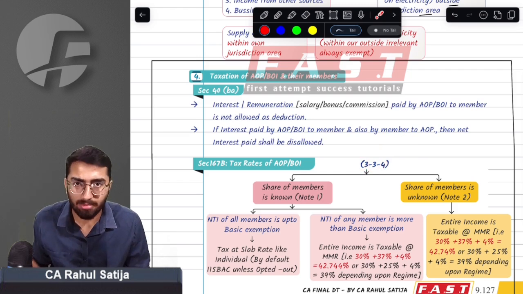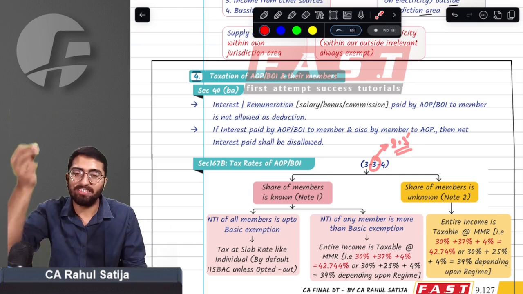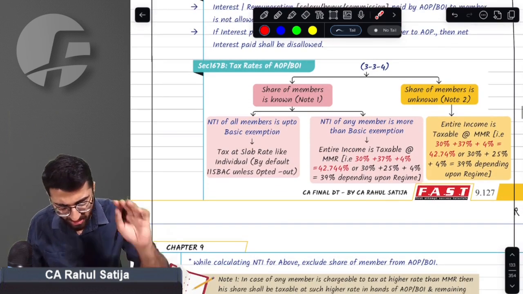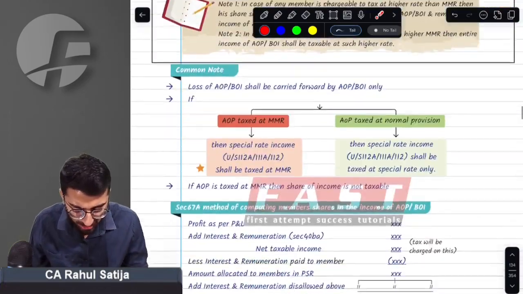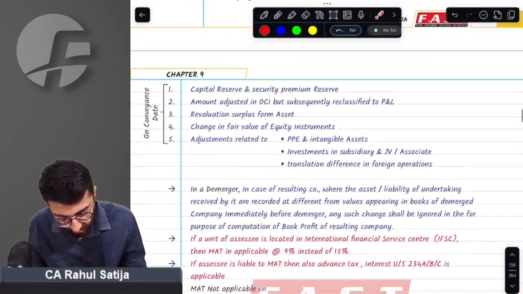By this way, you can learn this MMR rate. Also, instead of 3, you can use 2.5, which implies 25% of the surcharge for 115 BAC. That's all. You can learn this. It is not as difficult as you think. No issue with this point.